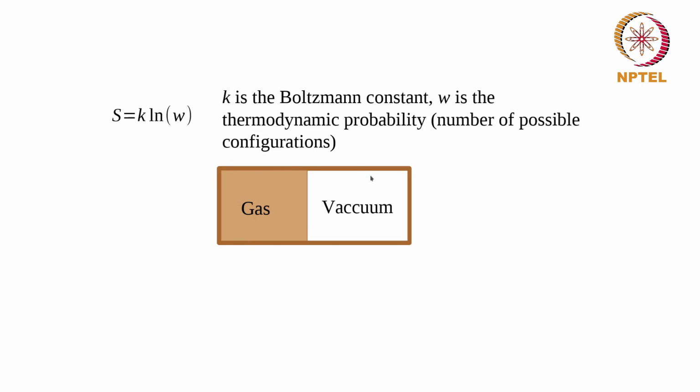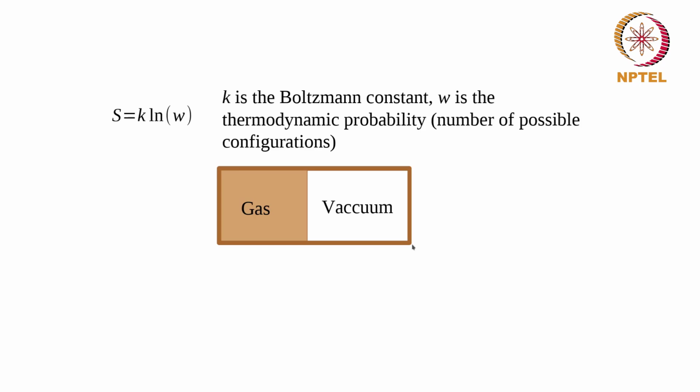We have seen earlier that this system is not moving. If you take this entire box, it is fixed. There is no change in potential and kinetic energy. So any change in energy is only change in internal energy. And the internal energy is constant because there is no work done and there is no heat transfer.